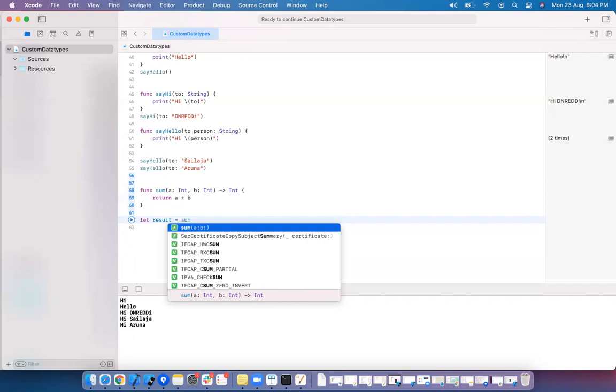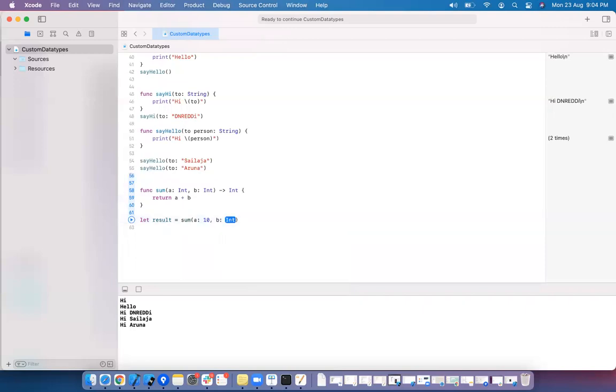So you need to pass two integers. I am passing 10 and 20. And here the result is an integer only. You can mention it or you can also ignore it because we have type inference. Print "sum is" result.